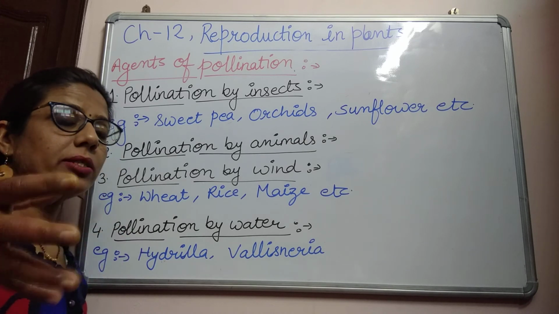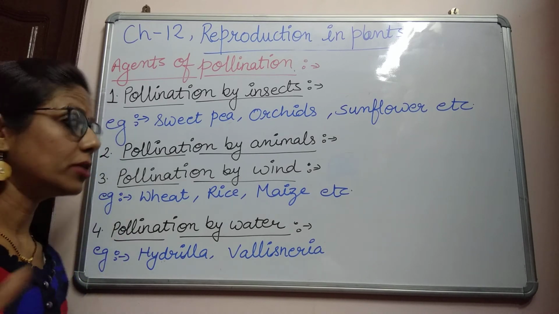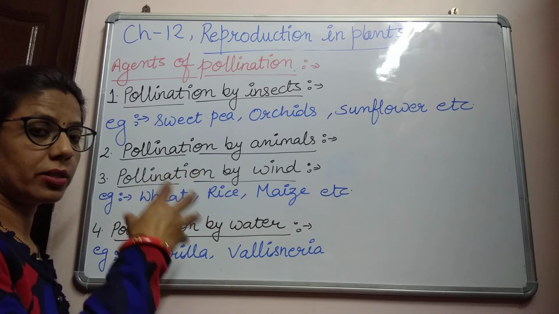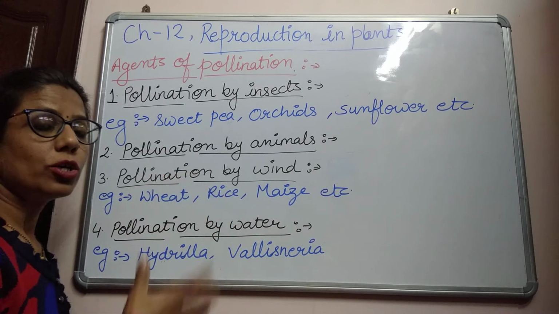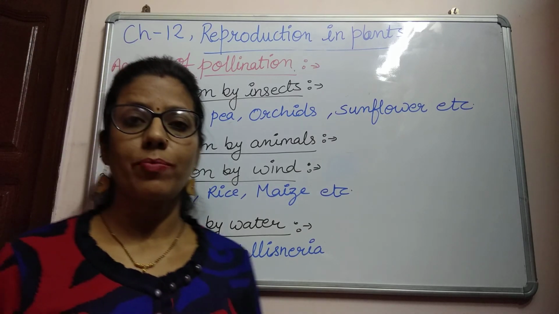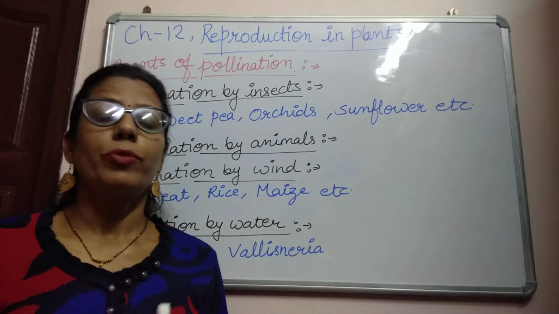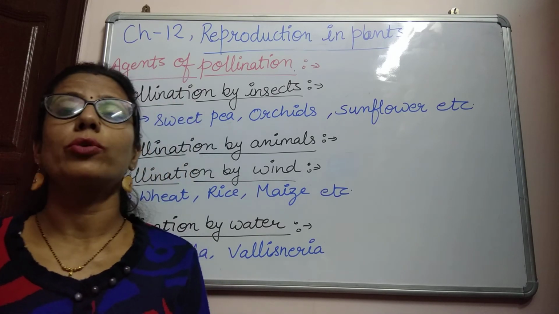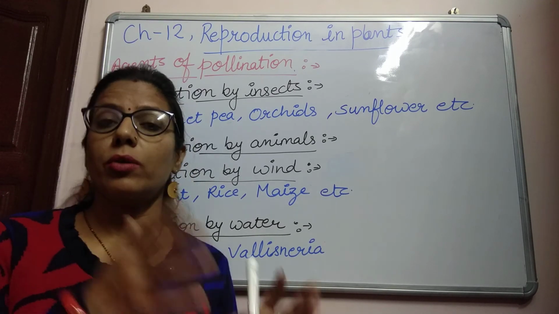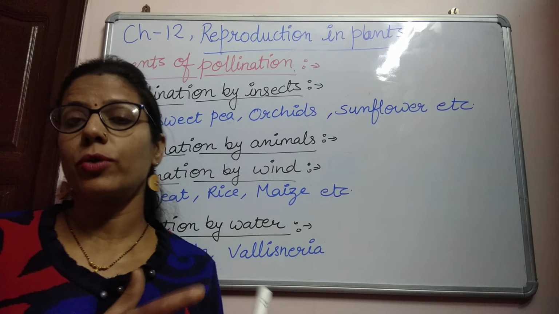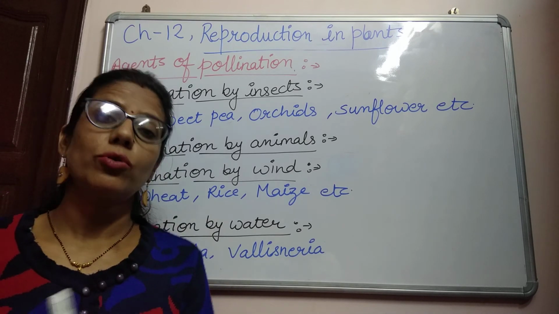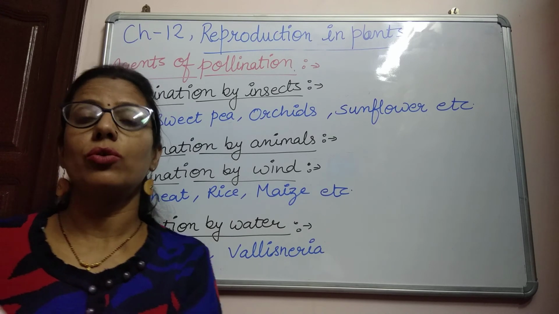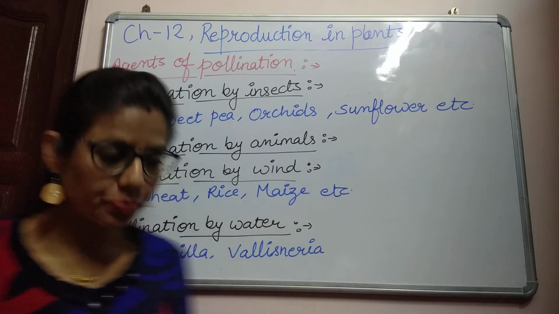In the midway some pollen grains may be damaged. So in pollination by wind, which occurs in plants like wheat, rice and maize, they always produce a large number of pollen grains. Pollination is a chance process, not always a sure process, because two plants may grow in different places. So the pollen grains may or may not be transferred; it's a chance process.